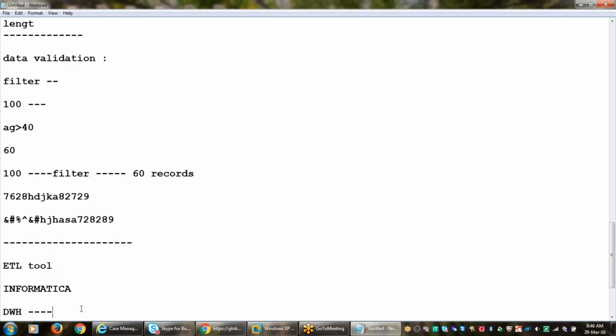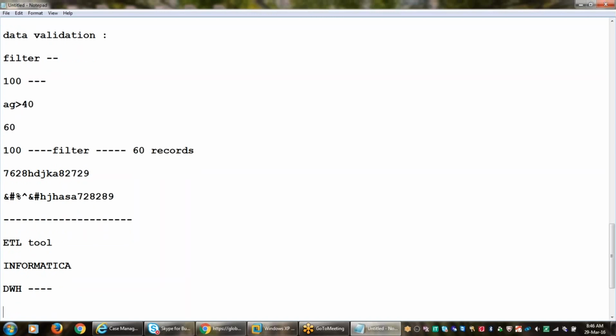For that, we will discuss data warehousing concepts for 2 to 3 classes. Once the data warehousing concepts are clear in depth, then we will jump into the Informatica ETL tool. In Informatica, about 30% will be theoretical and 70% will be practical.